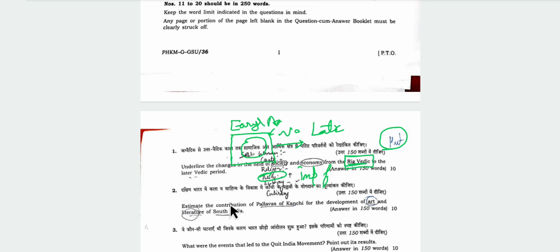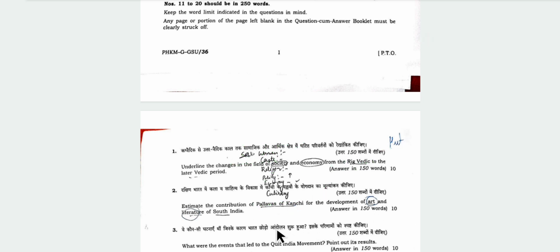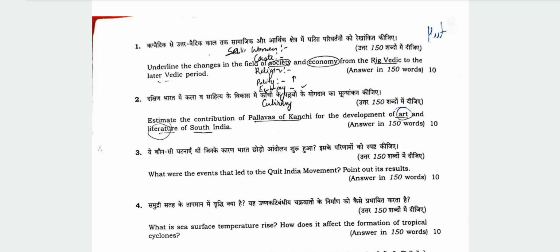Now coming to question number 2, estimate the contribution of Pallavas of Kanchi for the development of art and literature. You should see that this question is about Pallavas and their art as well as their literature. Many people would have written about art but not about literature. Question number 2, Pallavas of Kanchi, art and literature.